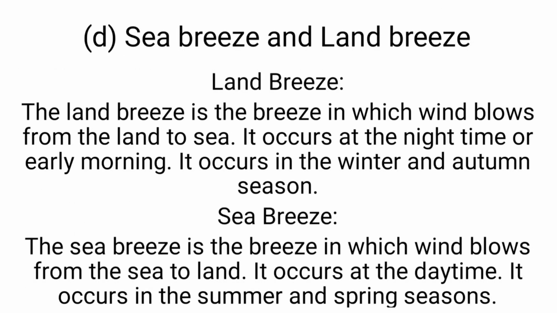D. Sea breeze and land breeze. Land breeze: the breeze in which wind blows from the land to the sea. It occurs at night time or early morning. It occurs in the winter and autumn season. Sea breeze: the breeze in which wind blows from the sea to the land. It occurs at daytime. It occurs in the summer and spring season.